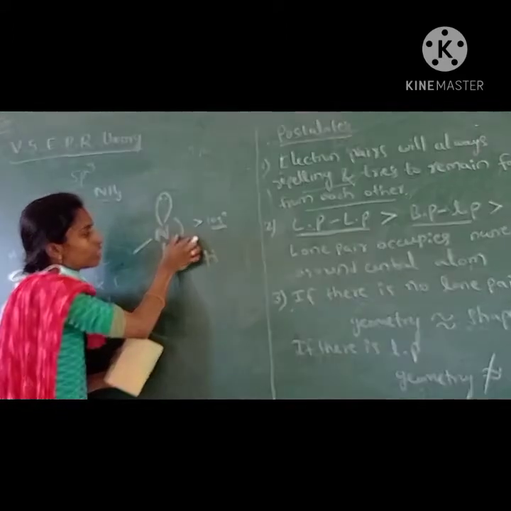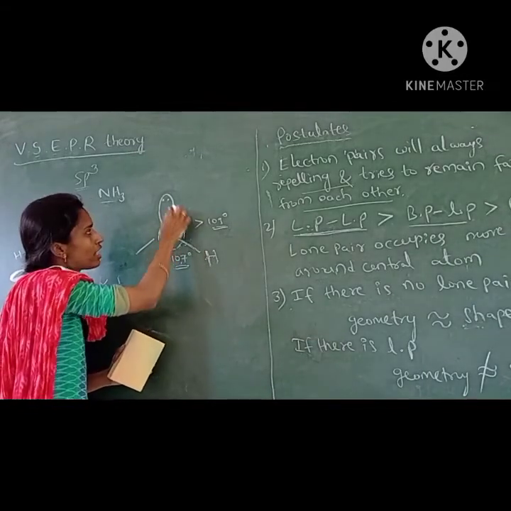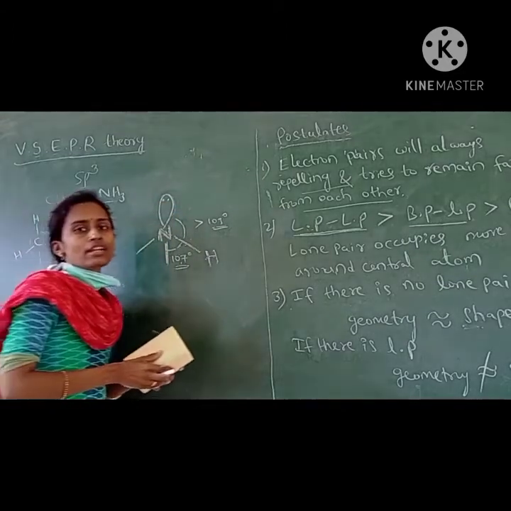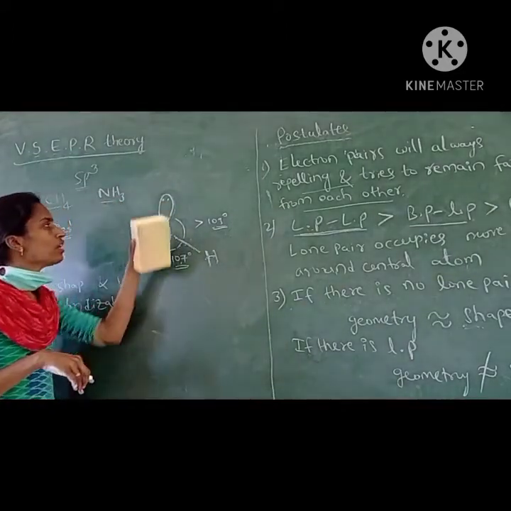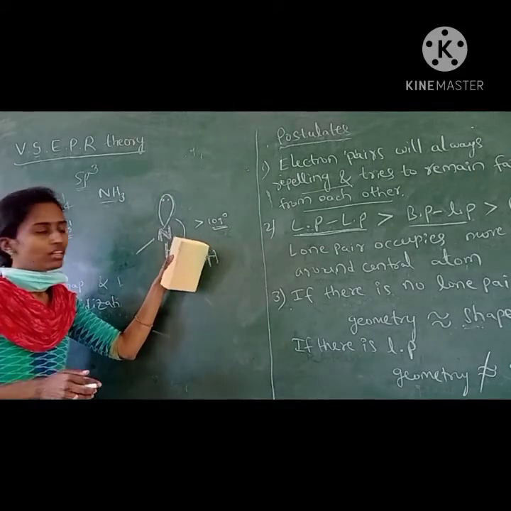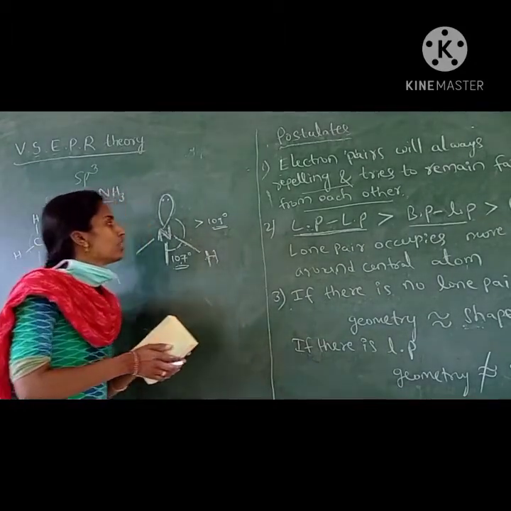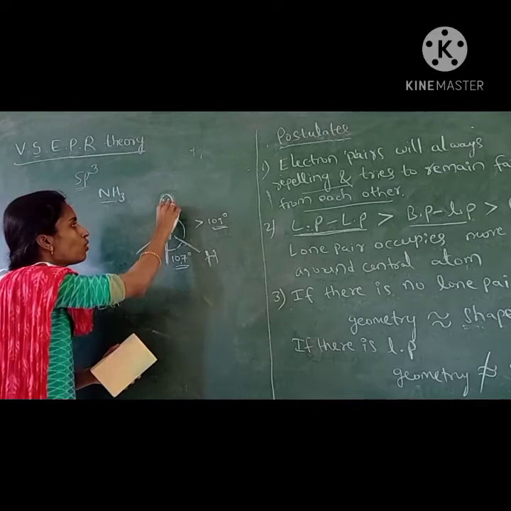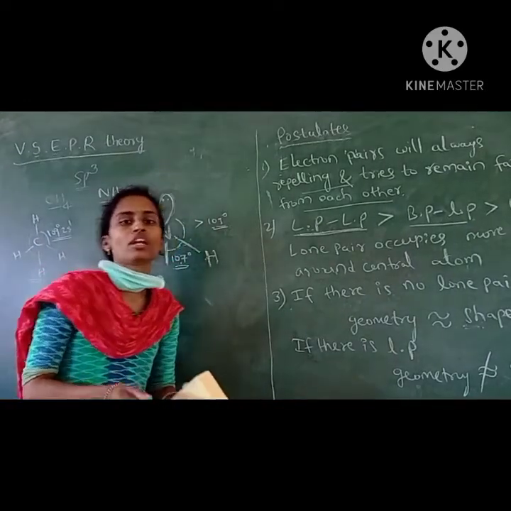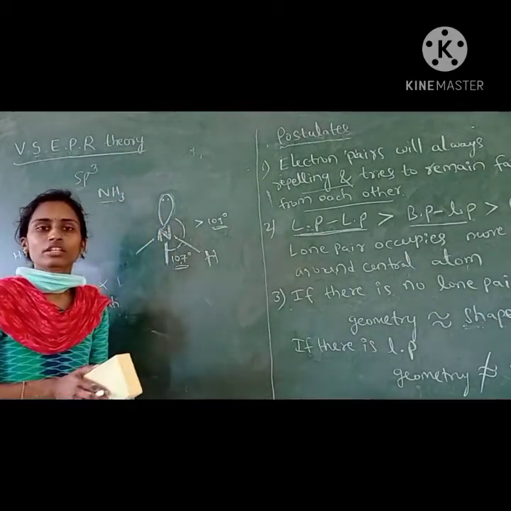That means its space is less. It occupies less space than the lone pair, because the lone pair is very free. It is attached to only one nucleus. That's why it occupies more space than a bond pair, and that's why the lone pair repels more. So it shows more repulsion between lone pair and lone pair, and between lone pair and bond pair. So that's why the bond angle is deviated.